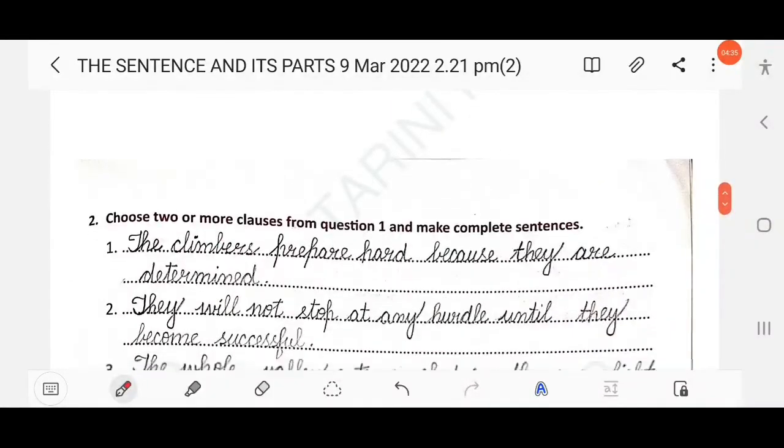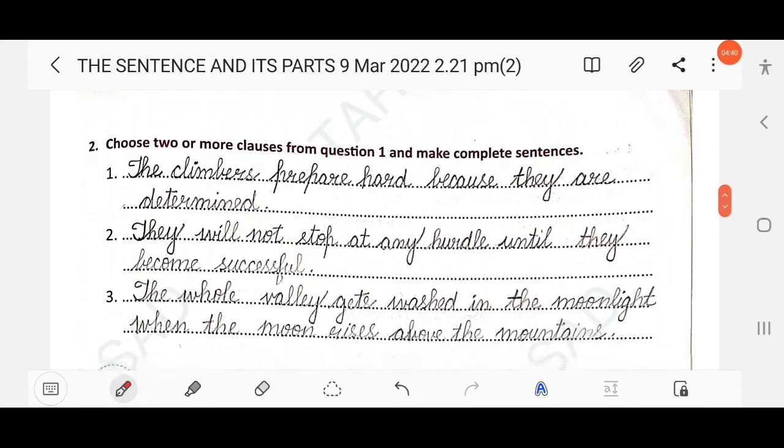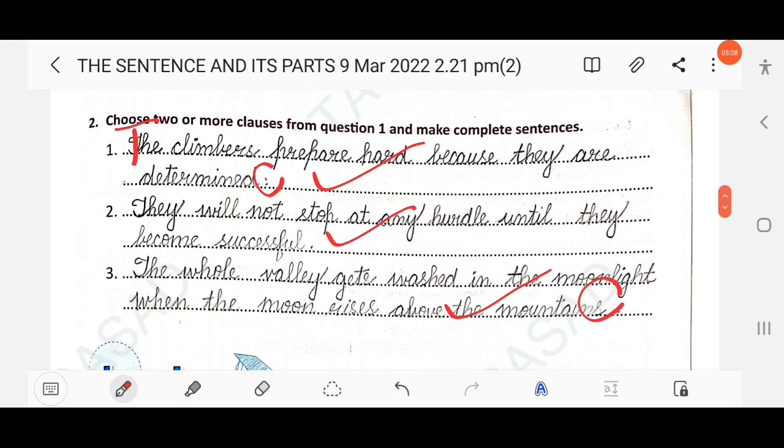Then next here: choose two or more clauses from question 1 and make complete sentences, right? So here: The climbers prepare hard because they are determined. Okay, here you should start the sentence with a capital letter and use a full stop. The next one: They will not stop at any hurdle until they become successful, right? The next one: The whole valley gets washed in the moonlight when the moon rises above the mountain. Clear? The remaining parts will be discussed in the next video.